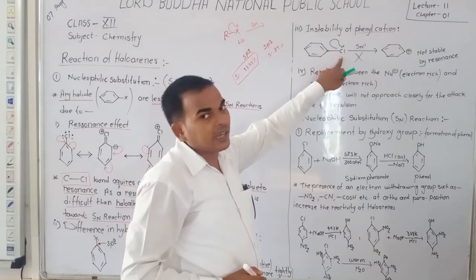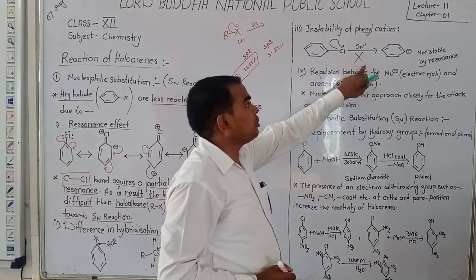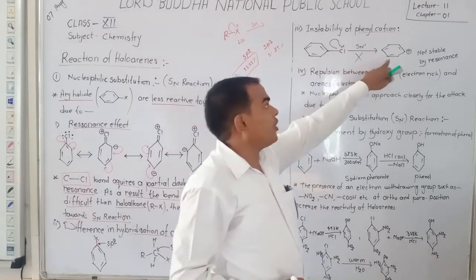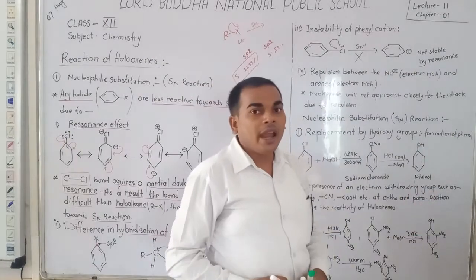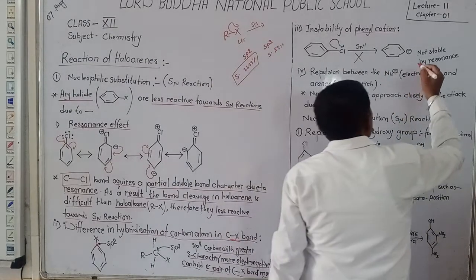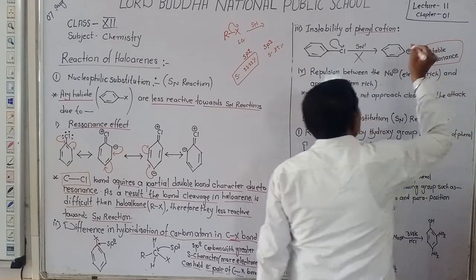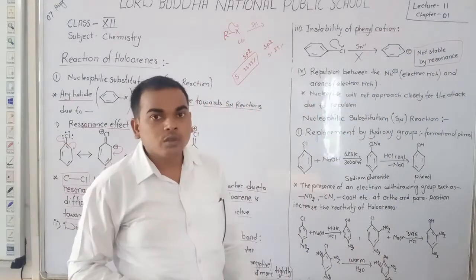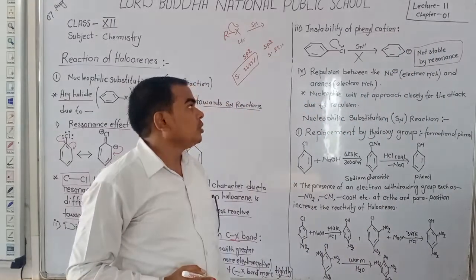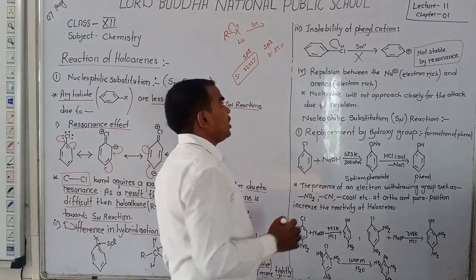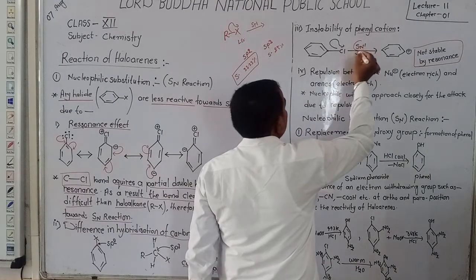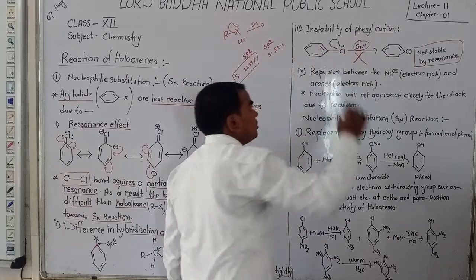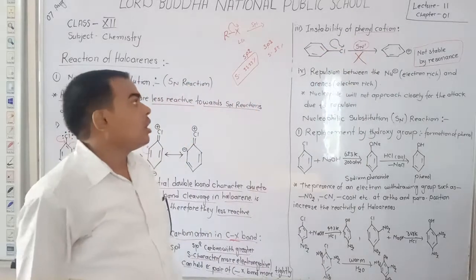So we say that it is not possible to form phenyl cations. And if a cation is formed, it is not stable by resonance. So we say that in haloarenes the SN1 reaction is not possible.